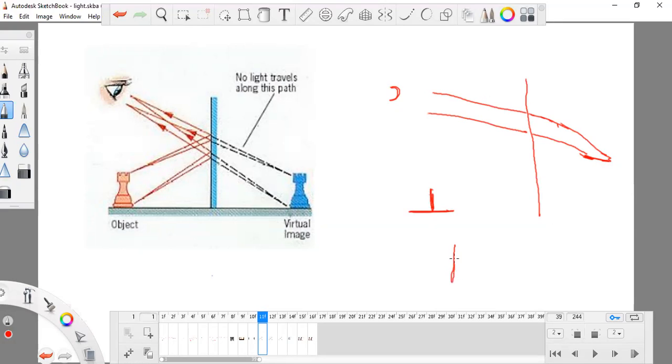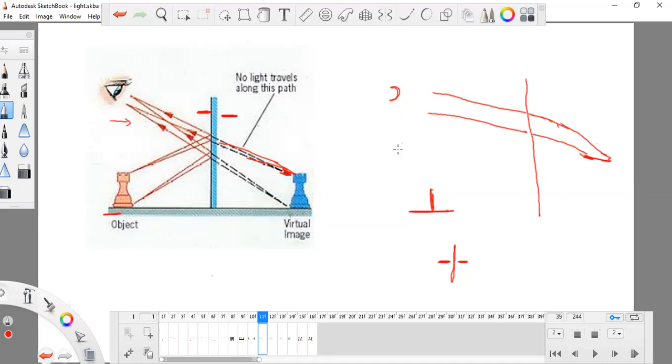This is the mirror. If something is produced on this side, this is known as a real image, and something which is forming behind the mirror, the image is not forming exactly on the surface of the mirror, rather it is forming behind the mirror. So these light rays are forming the image behind the mirror. Okay, this is how you can see this, and this is the object.